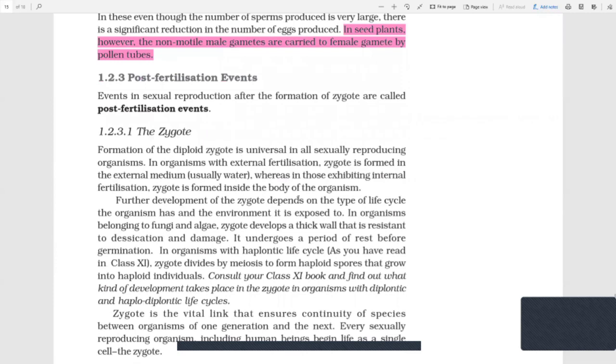The formation of the diploid zygote is universal in all sexually reproducing organisms. In an organism with external fertilization, the zygote is formed in the external medium, obviously, because the gametes fused outside the body of the organism. Whereas in human beings, let's take our case only, the zygote is formed inside. The baby is formed inside the mother's womb, so it's internal fertilization.